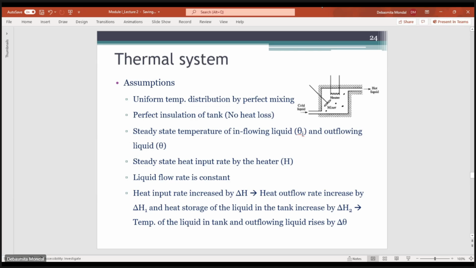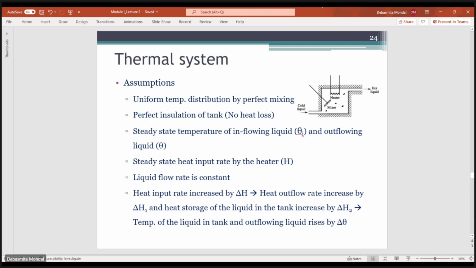There are a few more assumptions. One is that the tank is completely insulated and there is no heat loss from the tank to the surrounding air. The second assumption is that there is no heat storage in the insulation.